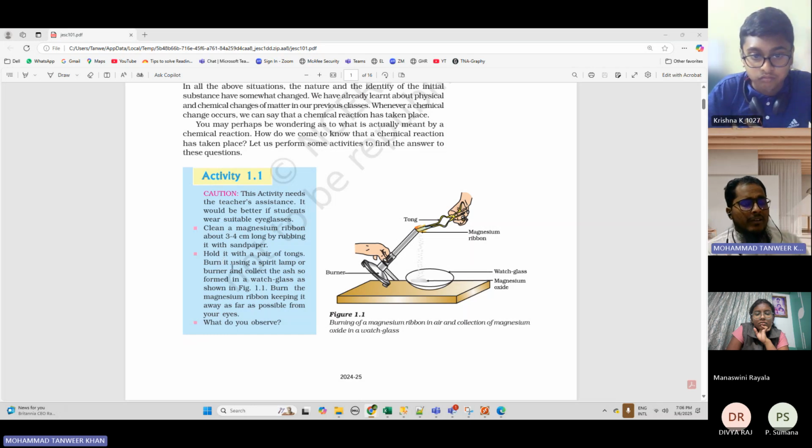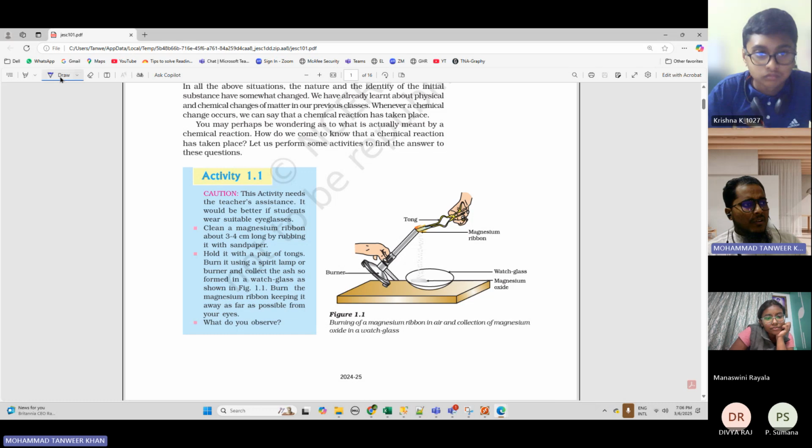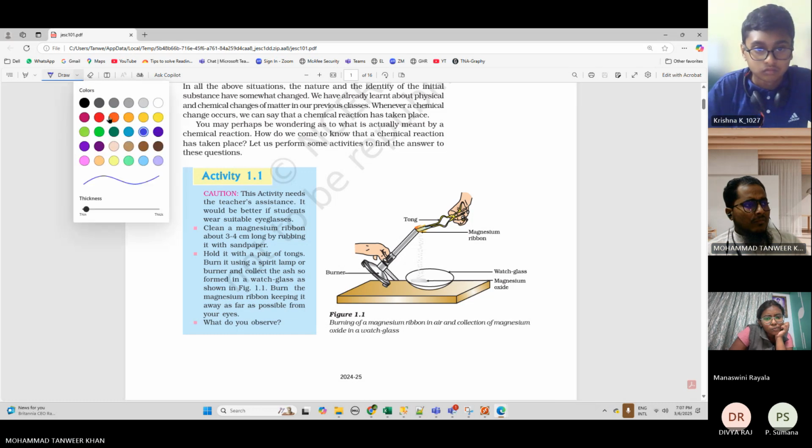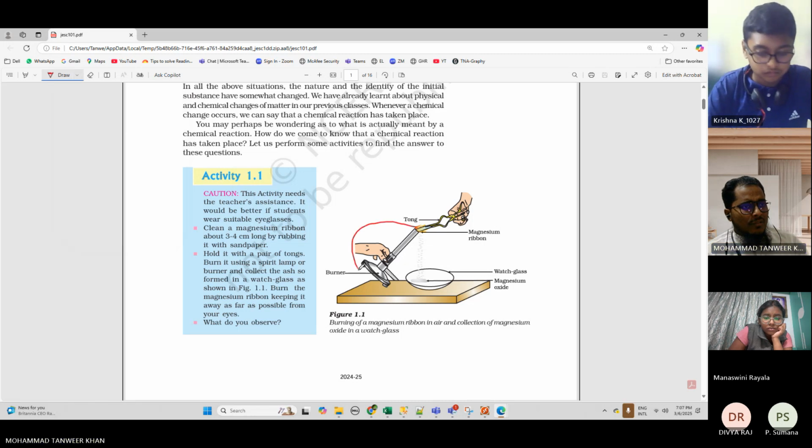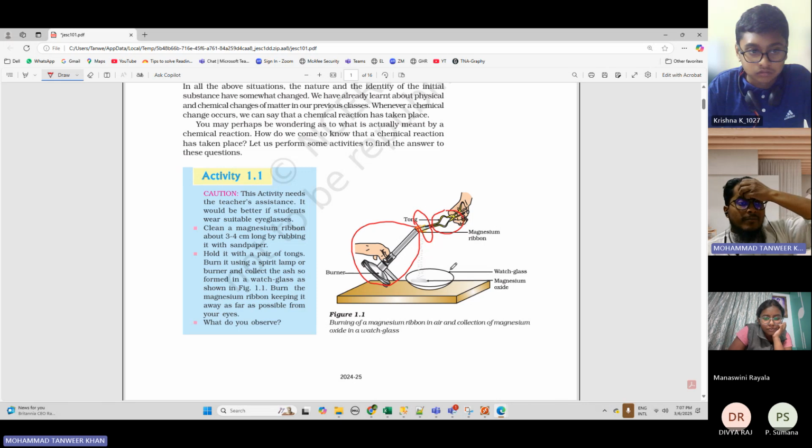Burn it using a spirit lamp. So this is a spirit lamp, this one. This is your spirit lamp, and this is your tongs, and this one is your magnesium ribbon. Got it? Burn it using a spirit lamp or burner and collect the ash.